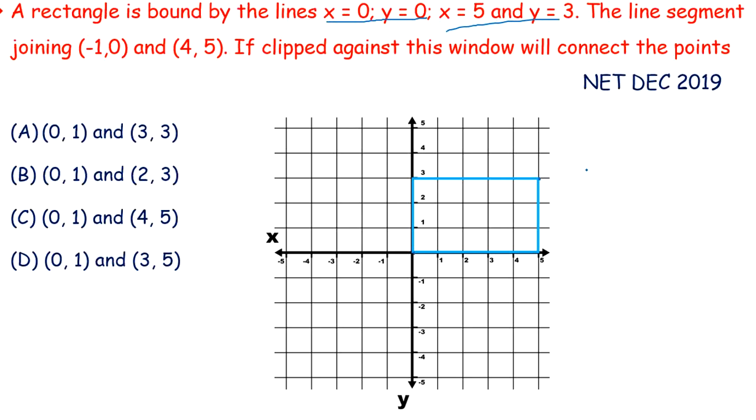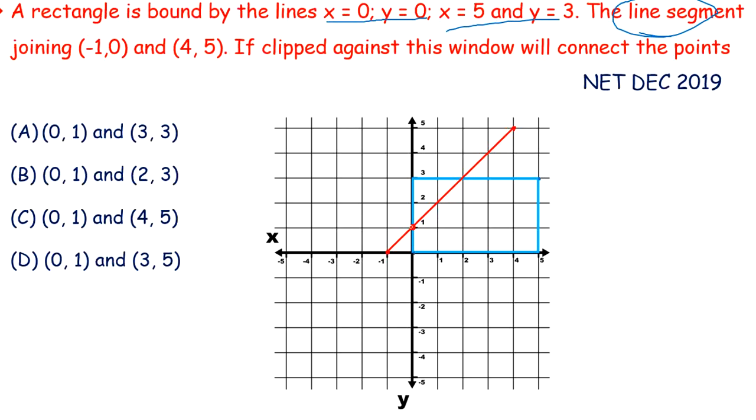Now after creating this rectangle, we are given a line segment that is joining -1, 0. That means value of x is -1, y is 0. It will be this point, right? And 4, 5, it will be this point. Now we will create a line using these 2 points. Just draw a line. Now if clipped against this window, it will connect 2 points.